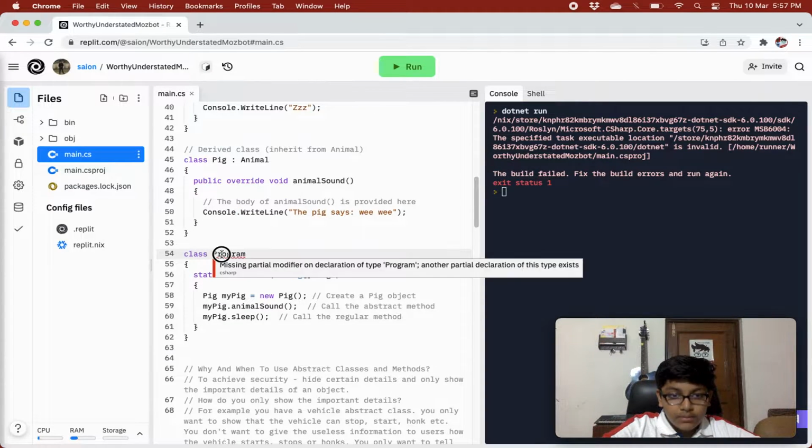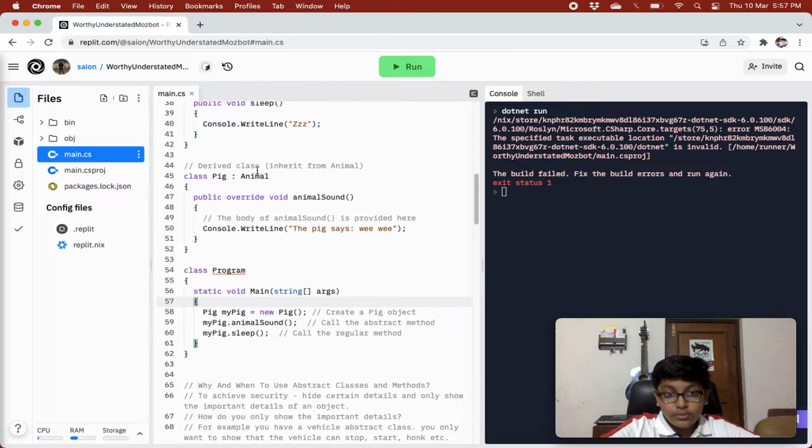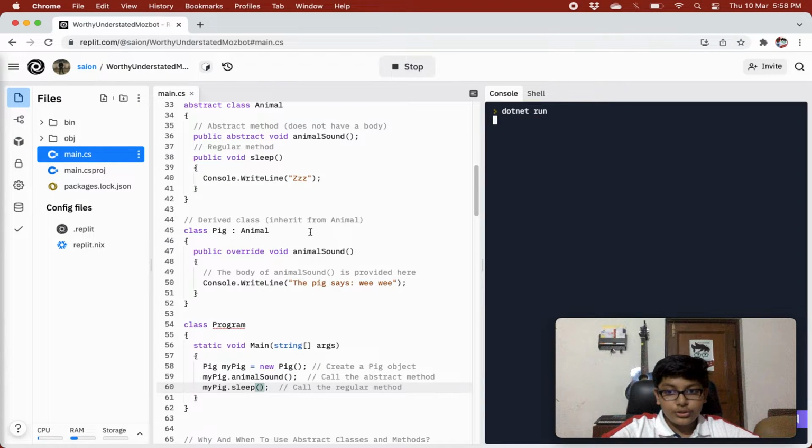Now in the program class we have a main method. We're creating an object of pig. We are calling my pig dot animal sound, so it will show the pig says vv, and then we are calling its sleep method, because all the methods over here come into here. The animal sound was overridden and given a body, but the sleep method came in here, so we can use it now. And if we call sleep, then it will show z.